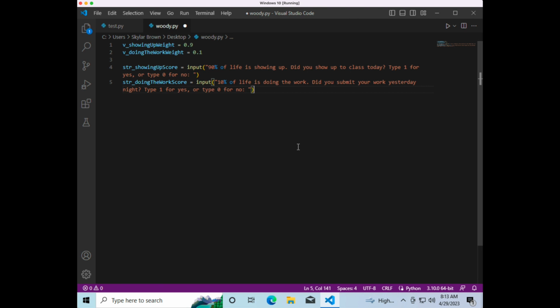All right, so now the user is going to type either 1 for yes or 0 for no. We put a colon and a space so that there's enough room for the user to answer so that they don't feel that their answer is squished right next to the question in the terminal. Let's make a little more space here. And so now we have the user's score, whether it's 1, they showed up, or no, 0, they did not show up, or 1, they did the work, or 0, they didn't do the work.